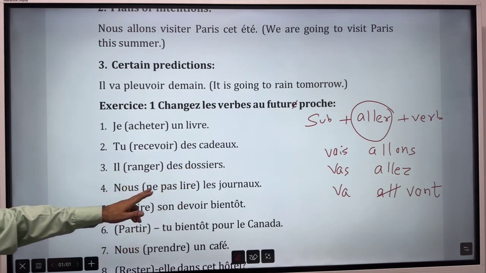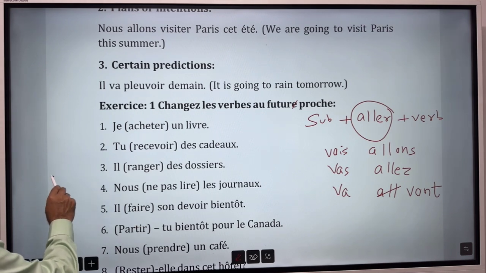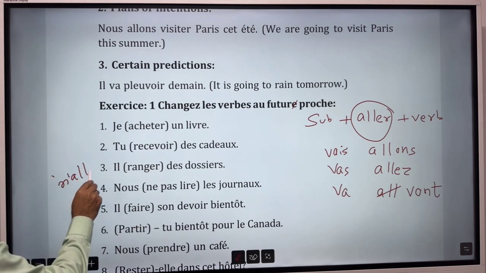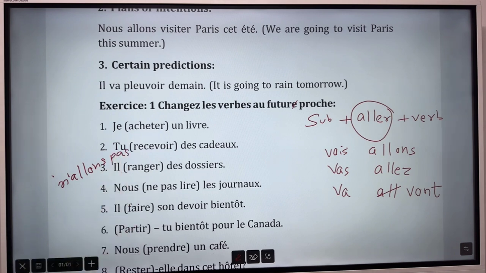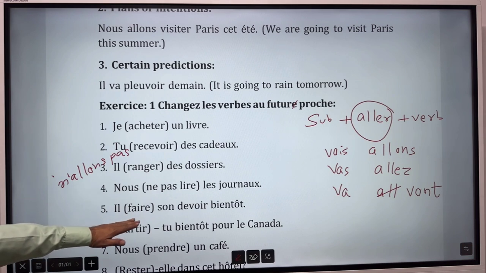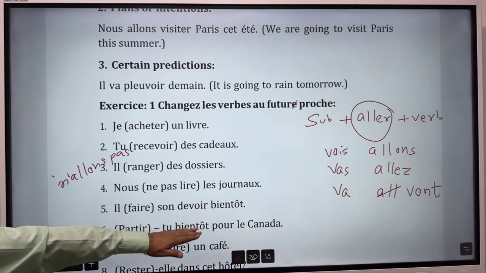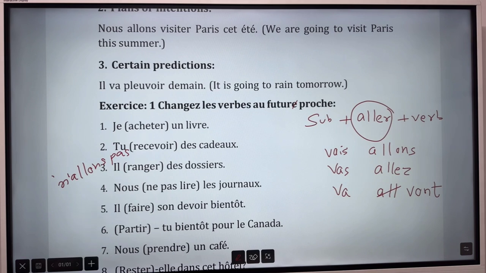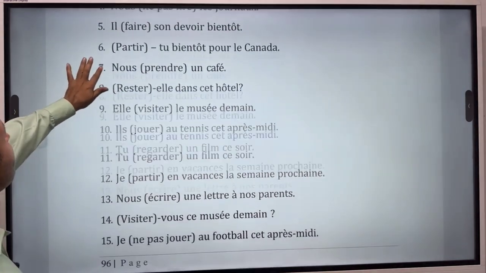Nous n'allons pas lire les journaux. It will be like n'allons pas, and after that lire. Il va faire son devoir bientôt. Partir will become, here you have to write inversion. So I told you how to write inversion. First aller you have to write. So it will become vas-tu partir bientôt pour le Canada. Then another sentence is there.